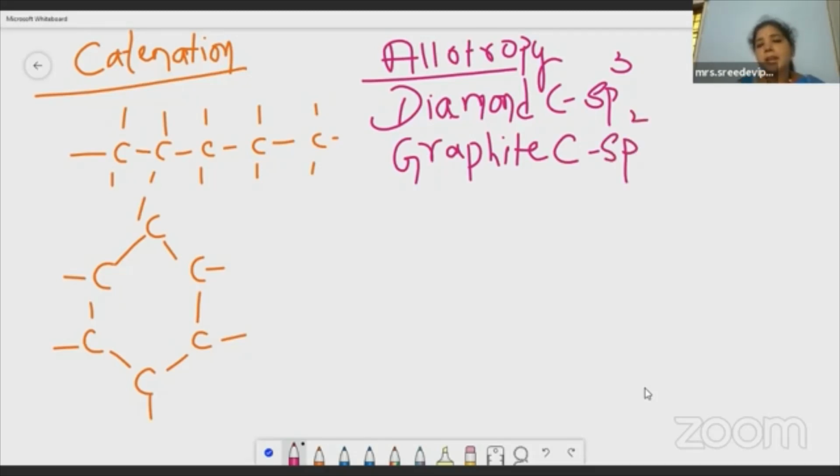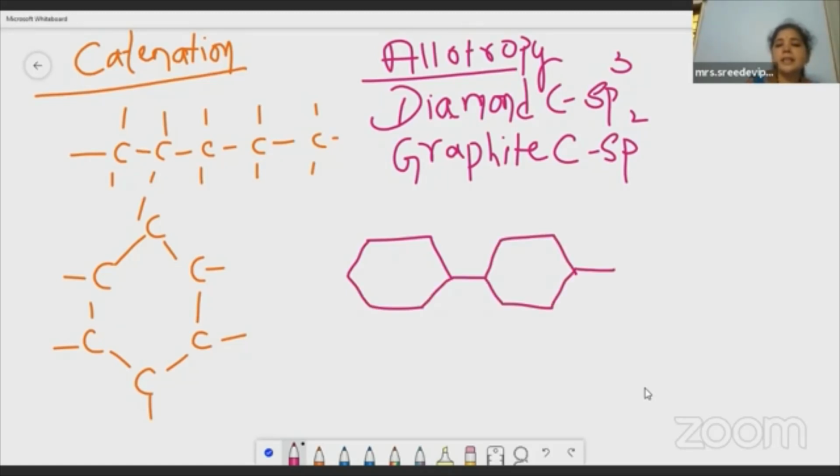And diamond is very hard. We can cut a diamond with another diamond, isn't it? Yes. And the shape of a diamond is a cage-like structure, whereas graphite is a hexagonal sheet-like structure, layer-like structure. It has a layer-like structure, right? Graphite is very soft, whereas diamond is very hard. Okay, so we will have this hexagonal sheet-like structure.